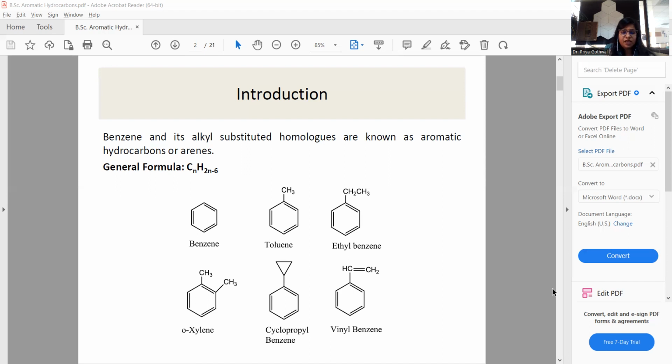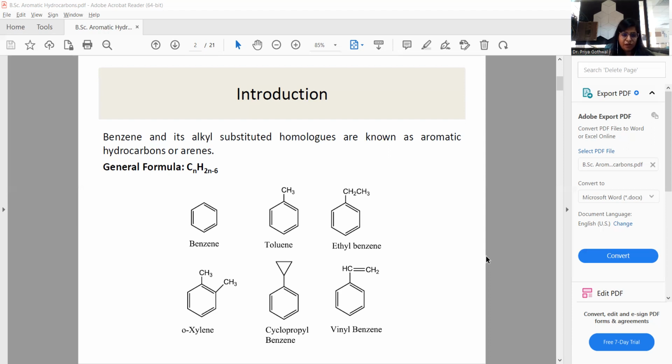In this category, the general introduction of benzene: it is the first invented compound of the aromatic category. Benzene and its alkyl substituted homologues are known as aromatic hydrocarbons or arenes, or phenyl.